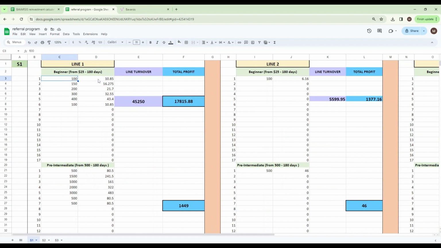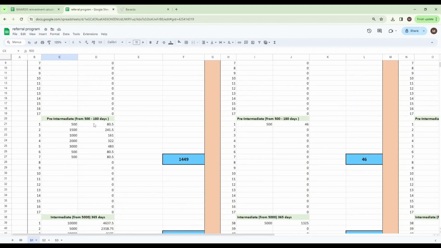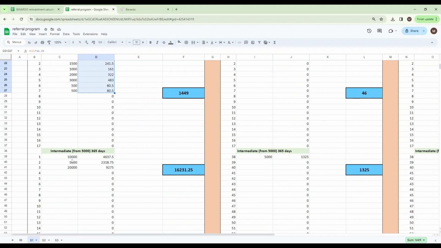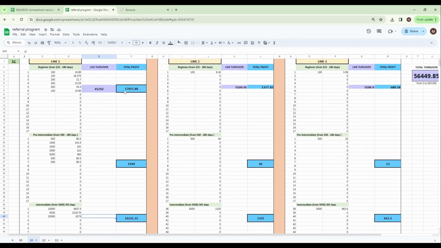Here is an example. If your team member invests $100 in box beginner, you will receive almost $11. There are options for other amounts. If a member of your team invests in pre-intermediate boxes, then you can easily see your earnings from sponsorship and on the right the total amount from these investments. Same for intermediate. Also on each line there is the total amount of line earnings and the total amount of line turnover. Thus, this sheet can calculate your approximate income from creating a team on the first line.